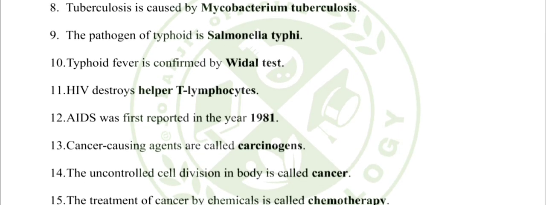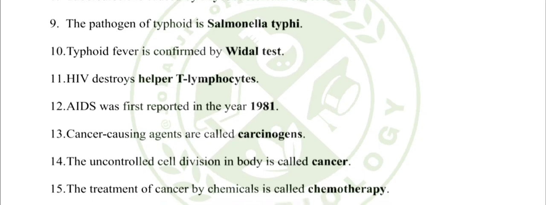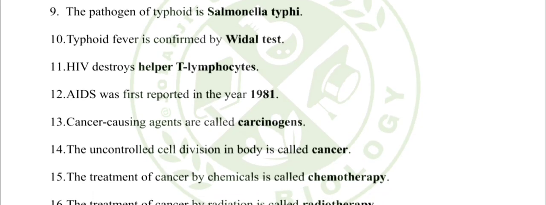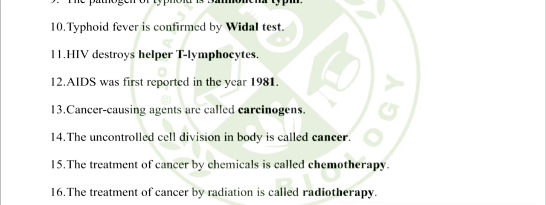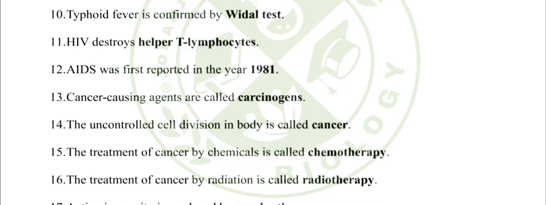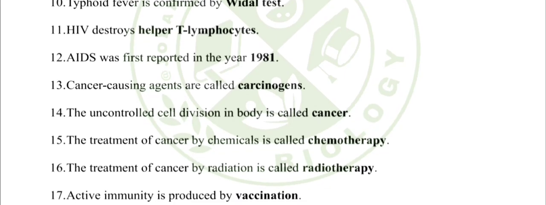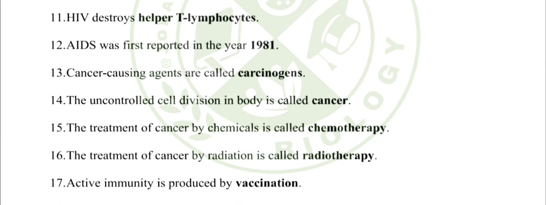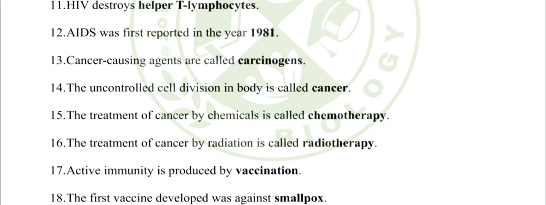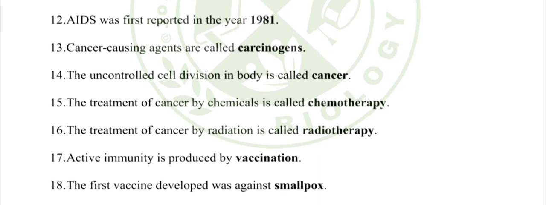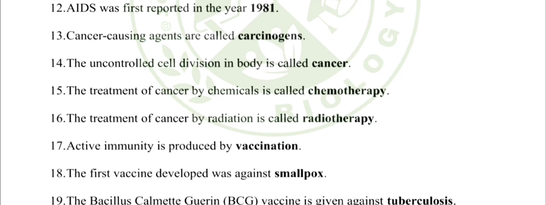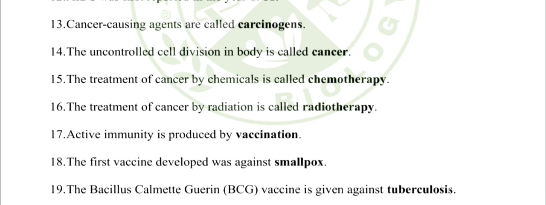11. HIV destroys helper T lymphocytes. 12. AIDS was first reported in the year 1981. 13. Cancer-causing agents are called carcinogens. 14. The uncontrolled cell division in body is called cancer. 15. The treatment of cancer by chemicals is called chemotherapy. 16. The treatment of cancer by radiation is called radiotherapy.